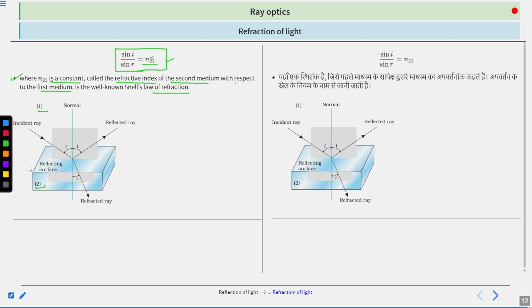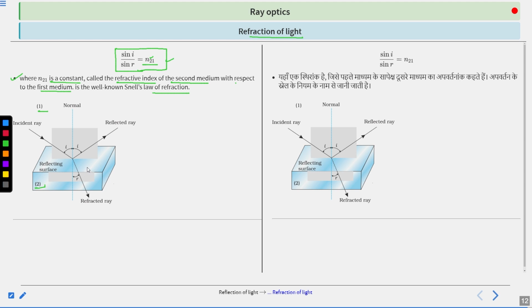This diagram is the representation of the law of refraction of light, where this is the incident ray, some part is reflected and some part is refracted, or enters the medium. This surface is the reflecting surface. I hope all the points are clear.